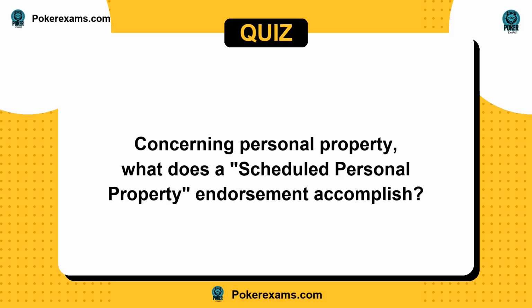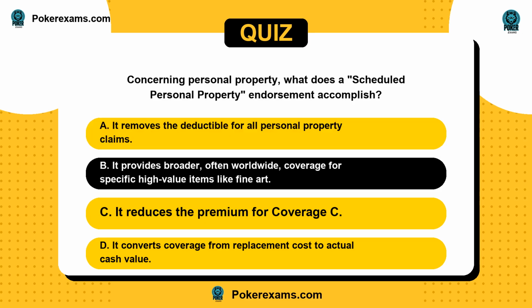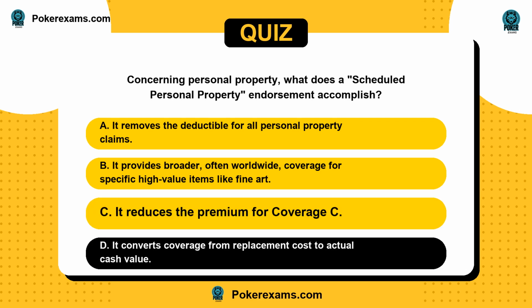Next question. Concerning personal property, what does a scheduled personal property endorsement accomplish? Is it A, it removes the deductible for all personal property claims? Or B, it provides broader, often worldwide, coverage for specific high-value items like fine art? C, it reduces the premium for coverage C? Or D, it converts coverage from replacement cost to actual cash value?